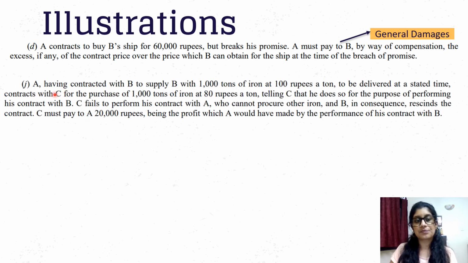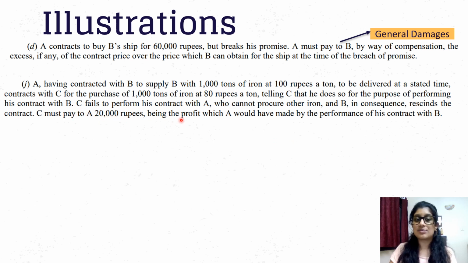Next one, A has a contract with B where A is supplying B with iron to be delivered at a stated time. Then A is also contracting with C for purchasing iron at a certain amount, which is less than the amount that he's selling it for to B. And he tells C that he is doing this contract with C only for the purpose of performing his contract with B. So C is aware that if he doesn't give the iron to A in time, then A cannot give the iron to B and A will face losses.